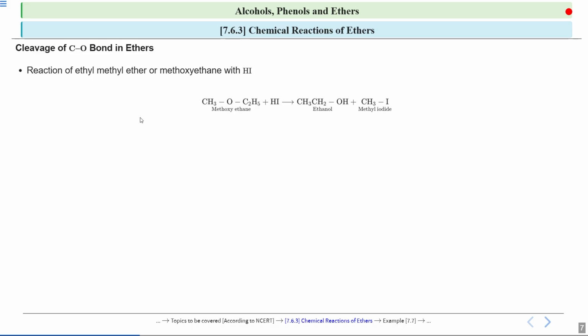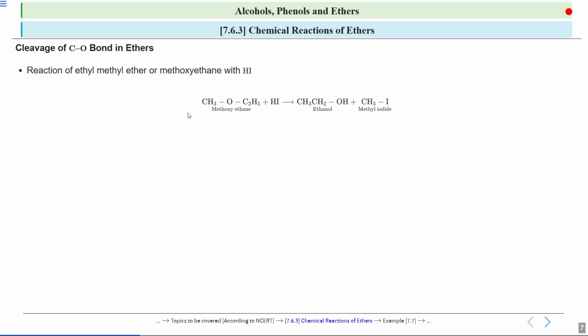This is methoxyethane because the largest carbon chain has 2 carbon atoms. So this will be the methoxy part and this will be the alkane part. So we have methoxyethane. Okay, when it reacts with hydrogen iodide, you will get one alcohol and one alkyl halide. So here you get ethanol and here you get methyl iodide.